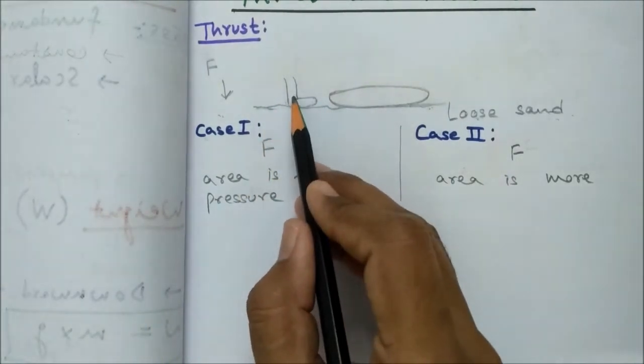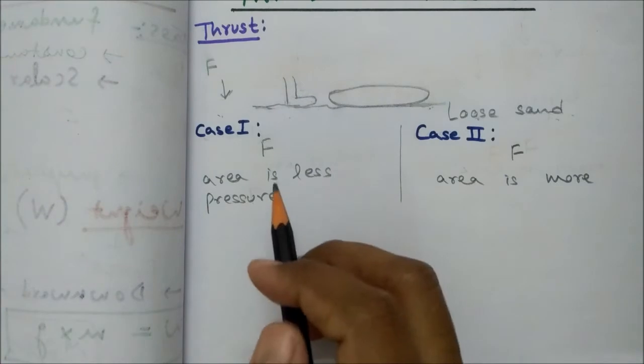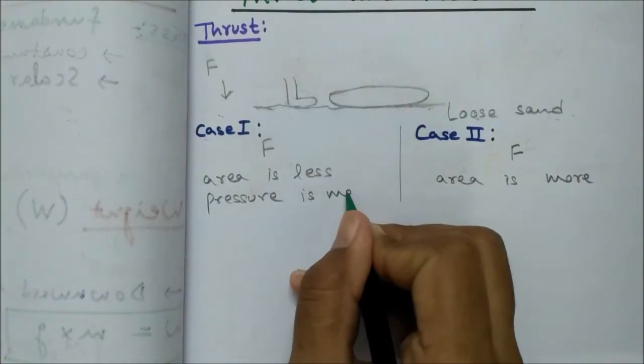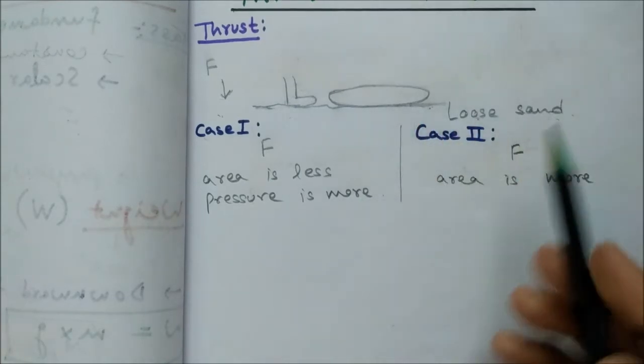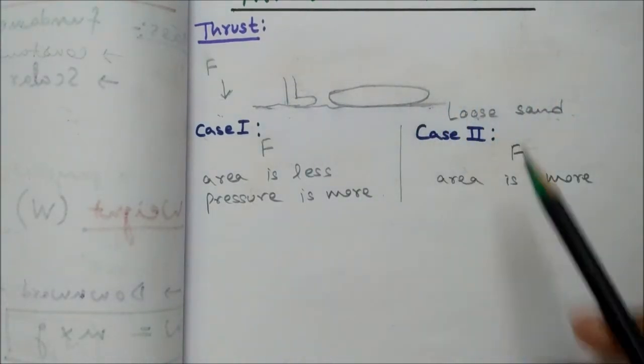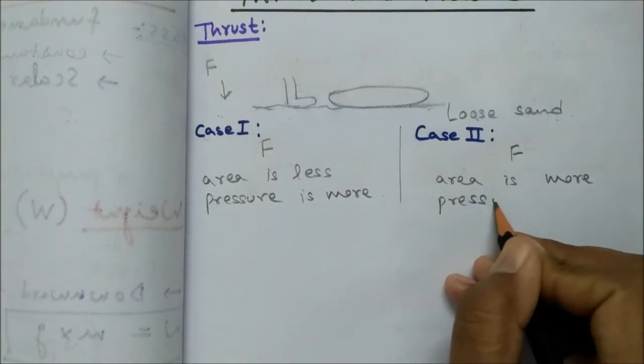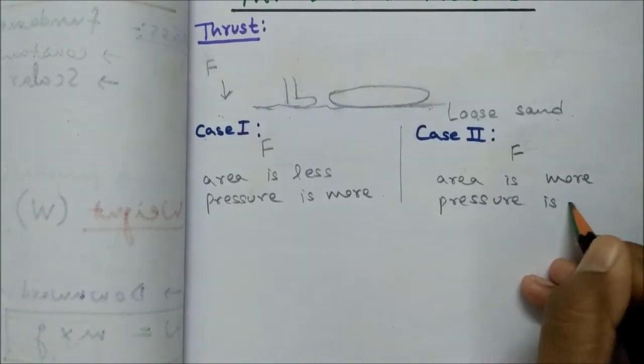Here our feet go a little bit downward. Why? Because here the pressure is more. And in this case, the pressure created will be less. Okay, so the pressure created is less.